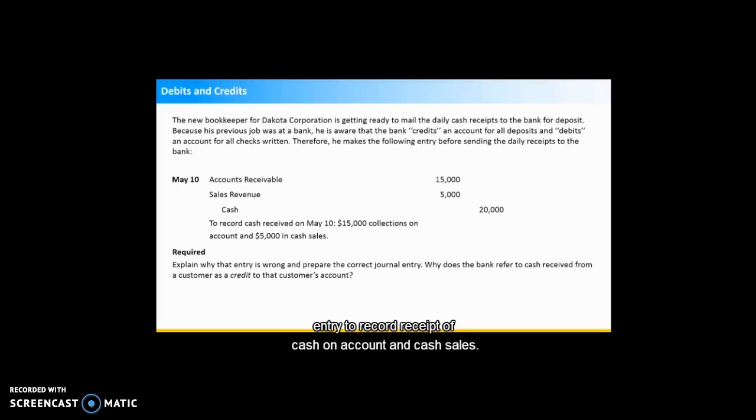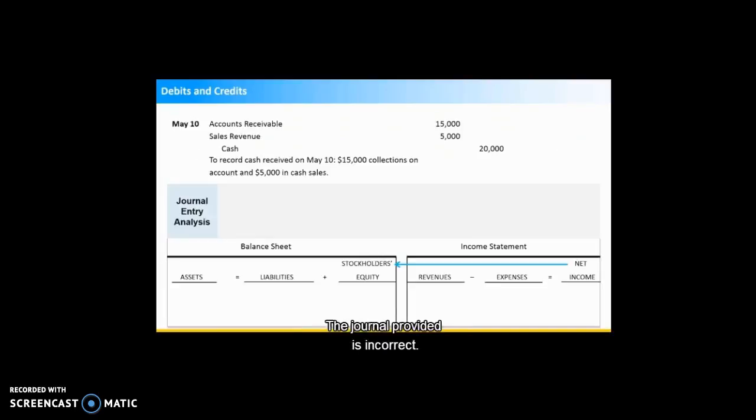For receipt of cash on account and cash sales. We will also explain why the bank refers to cash received from a customer as a credit to the customer's account. The journal provided is incorrect. The debits and credits are reversed in this entry. To credit the cash account means...